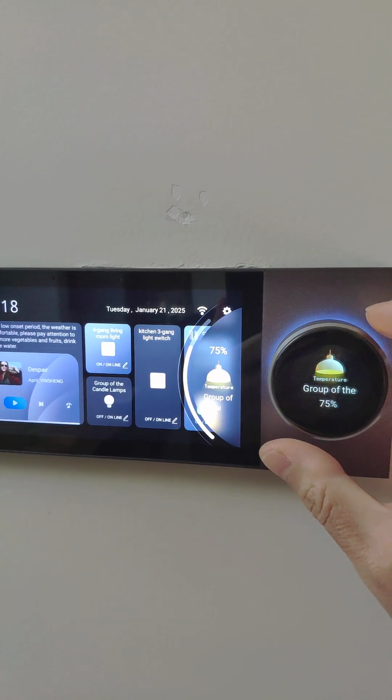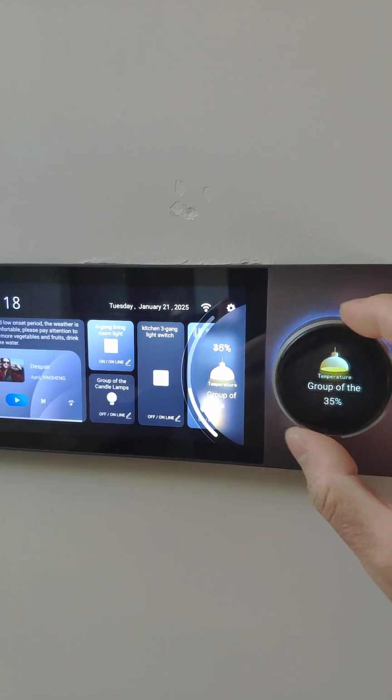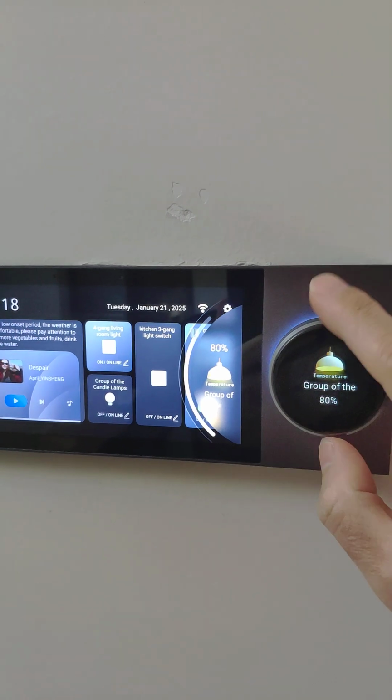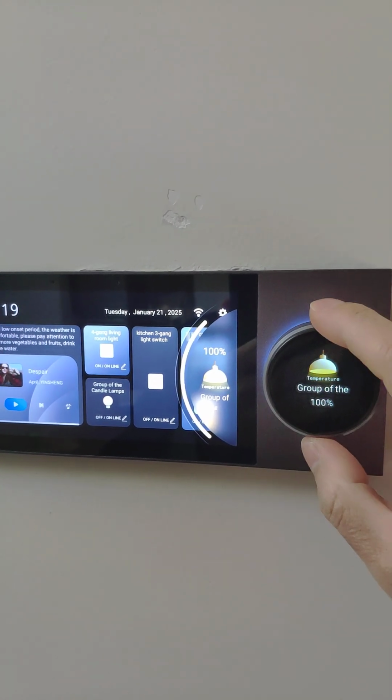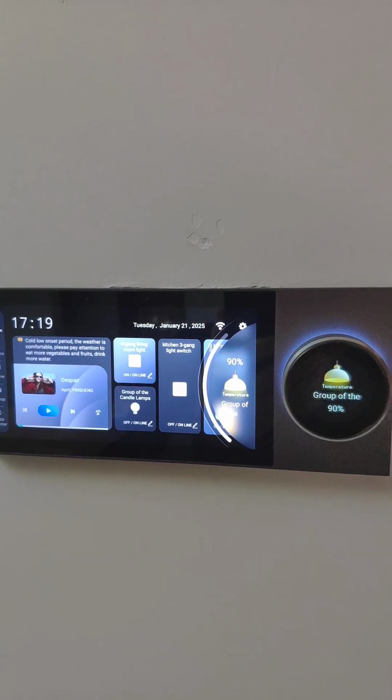Okay, cooler temperature or warmer. Okay, so that's how this rotary knob works. Okay.